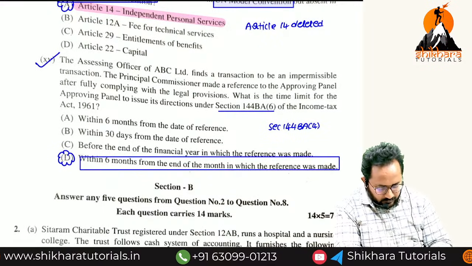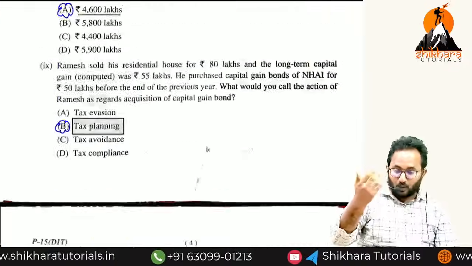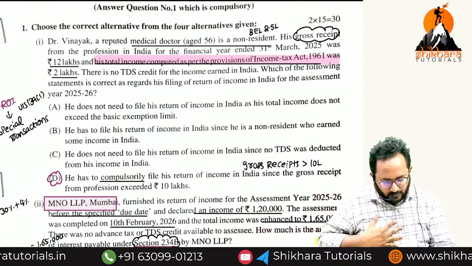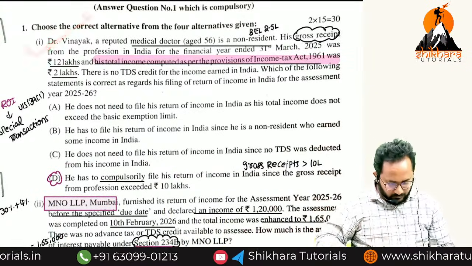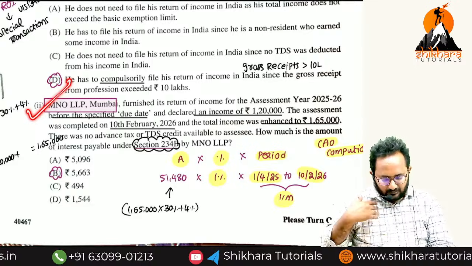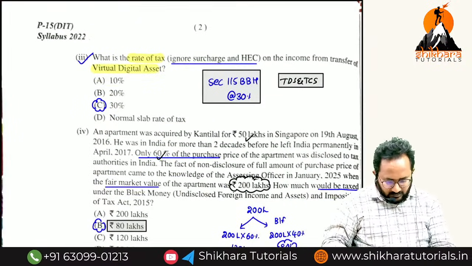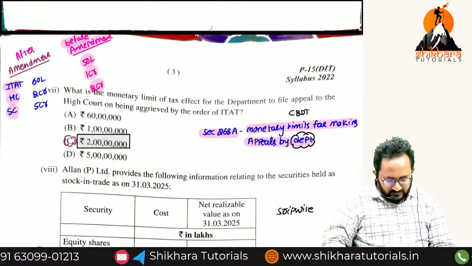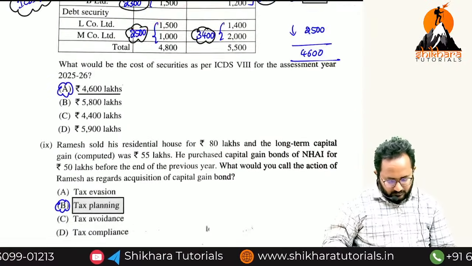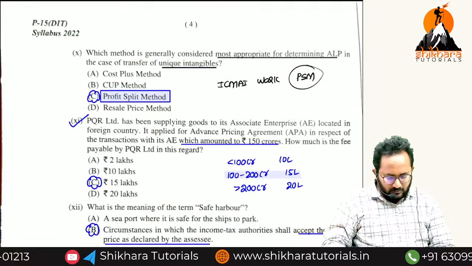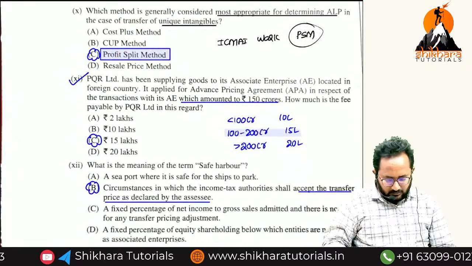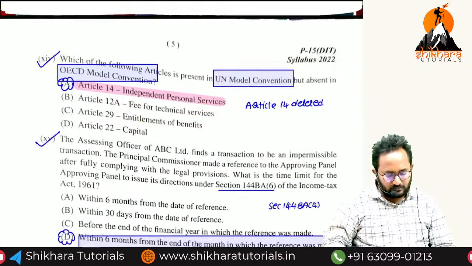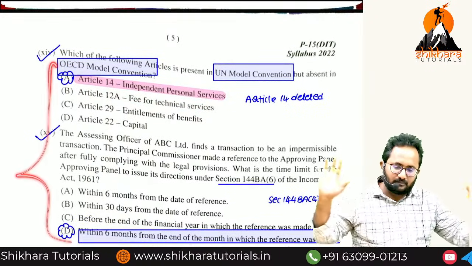Now we have to check how many things are out of syllabus and how many are covered. In my view, you can answer this one MCQ. This also I can count in our favor. 2, 3, 4, 5, 6, 7, 8, 9, 10, 11, 12 MCQs.